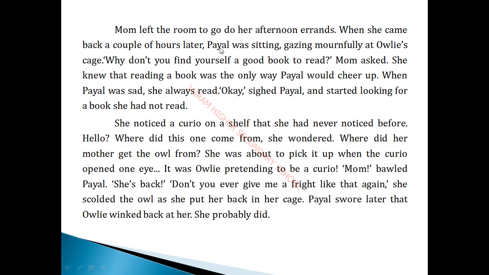Mom left the room to go on her afternoon errands. When she came back to her house, Payal was sitting gazing mournfully, mournfully means very sadly, at Owlie's cage. Why don't you find yourself a good book to read? Mom is asking. Don't worry, just go and take a book and read. Payal's mother knew that reading a book was the only way Payal would cheer up. Mom knew very well that Payal gets very happy while she is reading. When Payal was sad, she would read. Okay, Payal started looking for a book she had not read.